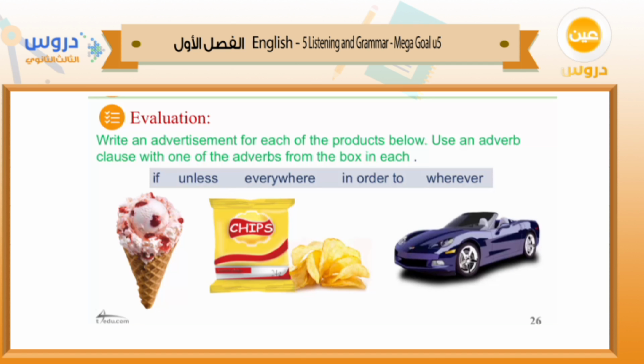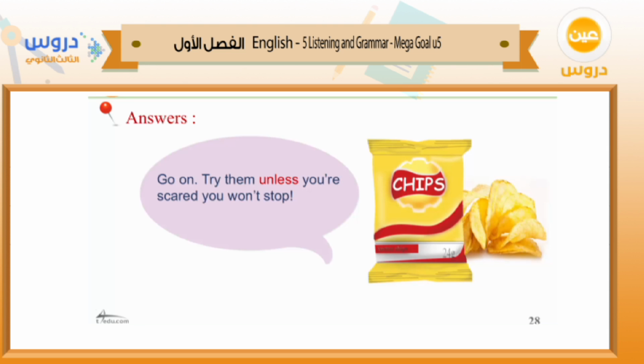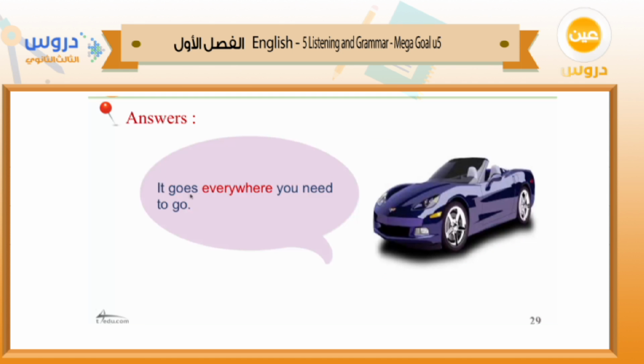All right, so try to write your own advertisements. Here we have: If you want big strawberry flavor, you should try our strawberry blast. Okay, so here we use if. As you'll see here, we started the sentence with if, and we use a comma. Number 2, what about the chips: go on, try them unless you are scared, you won't stop. Okay, so here we use unless. Okay, for the car: it goes everywhere you need to go.